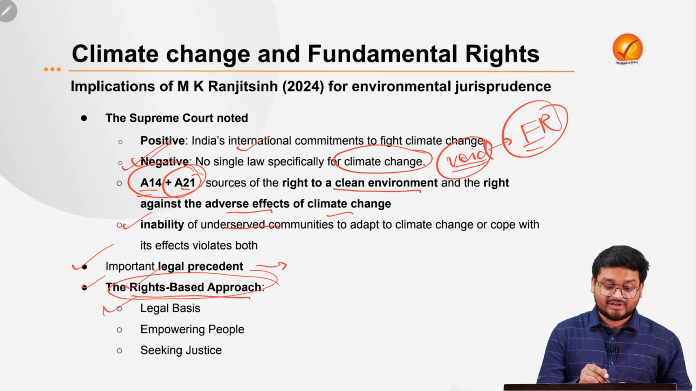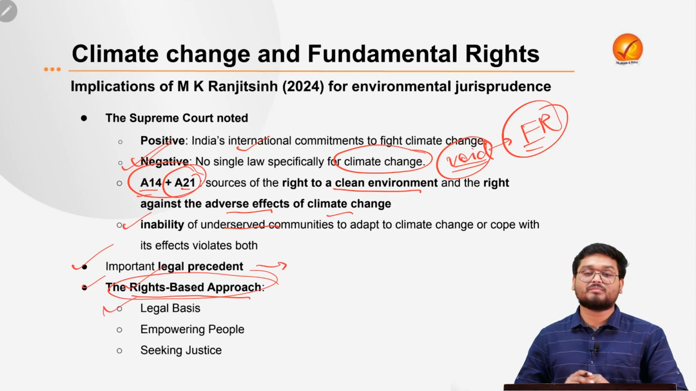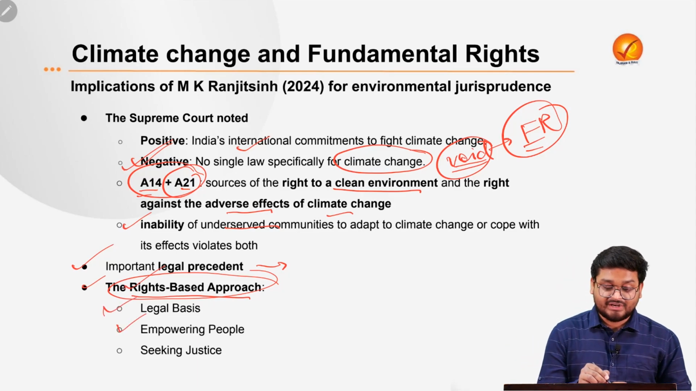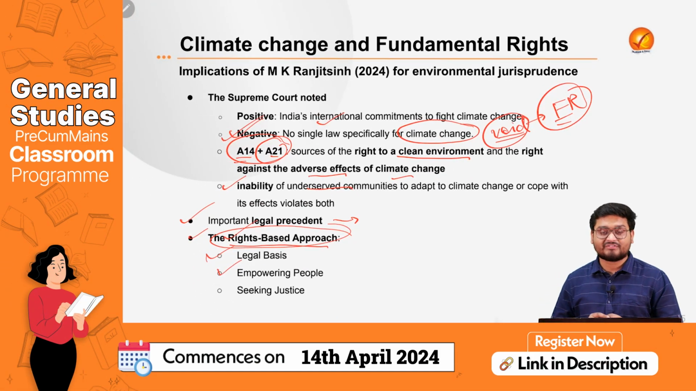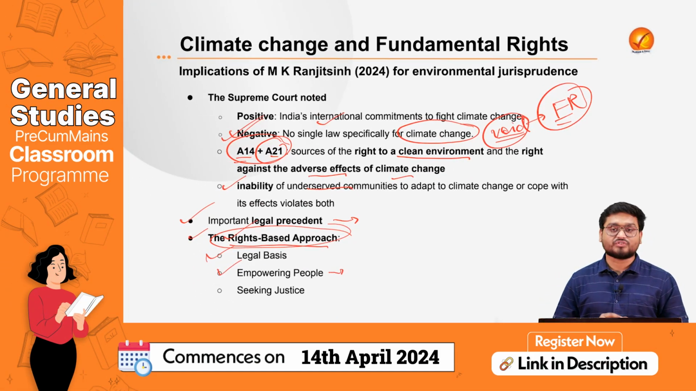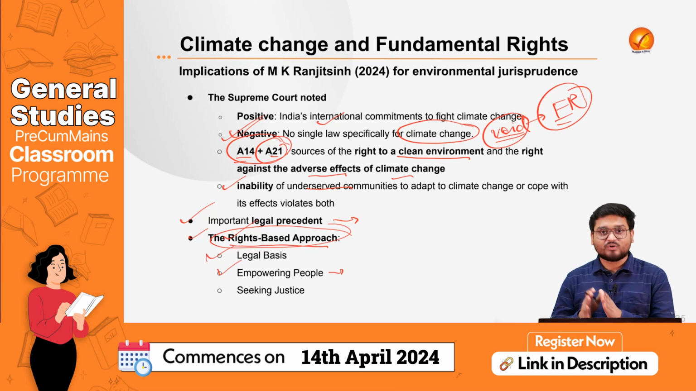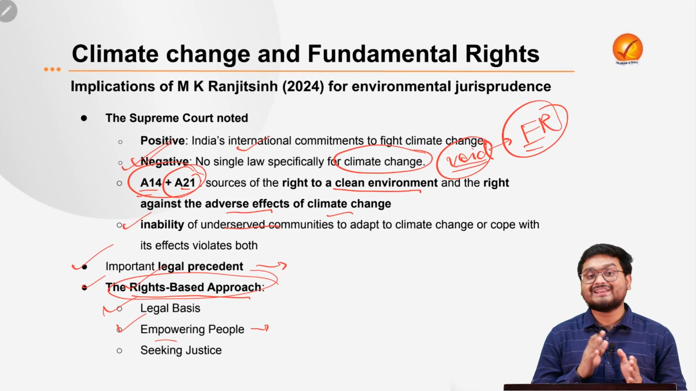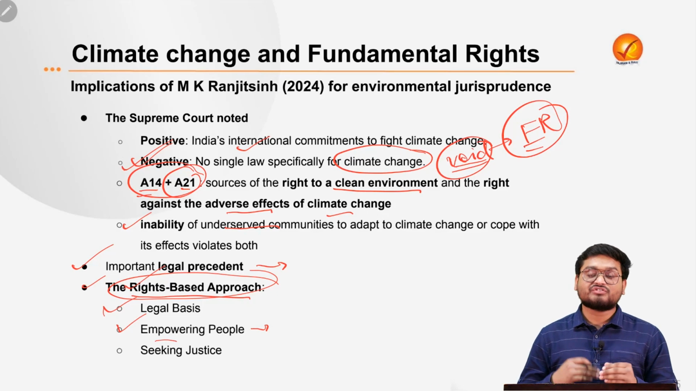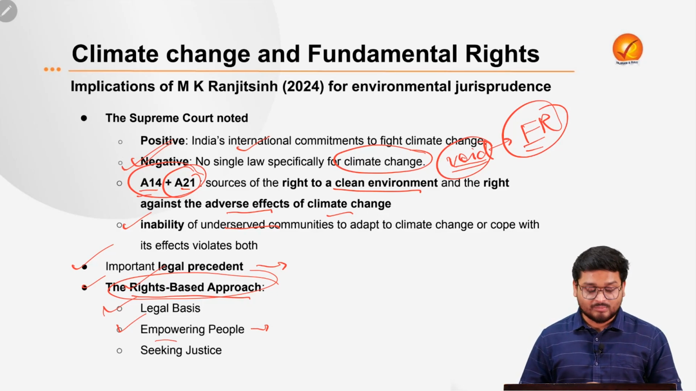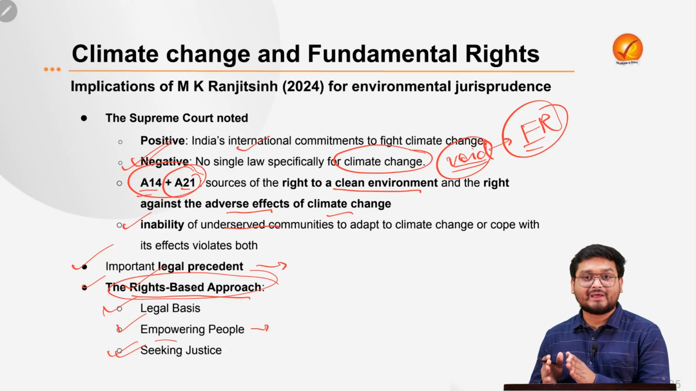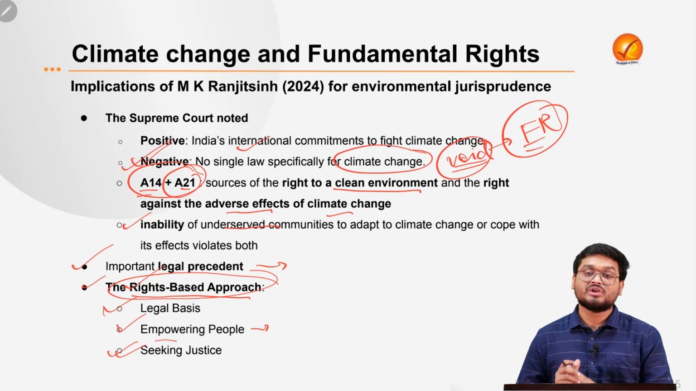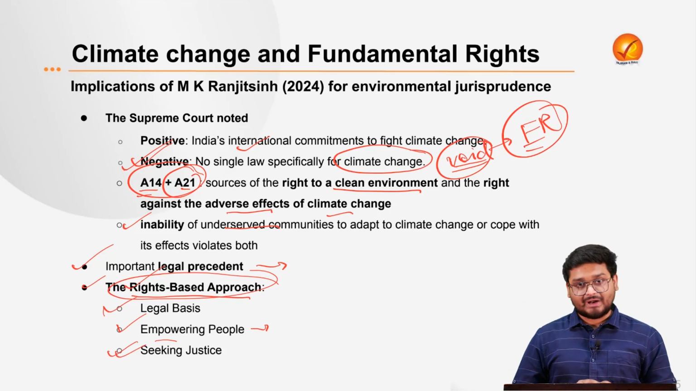That means that there should be a legal basis for protection against climate change, and also it is empowering people, because if there is a legal right of the people apart from the fundamental right, they can also move the courts. Apart from the fundamental rights, they can also move the courts, but if there is a legal basis of the same, then it is further empowering the people even more. And finally, justice can also be easily sought according to the penalties, rules and regulations which may be framed by the parliament.